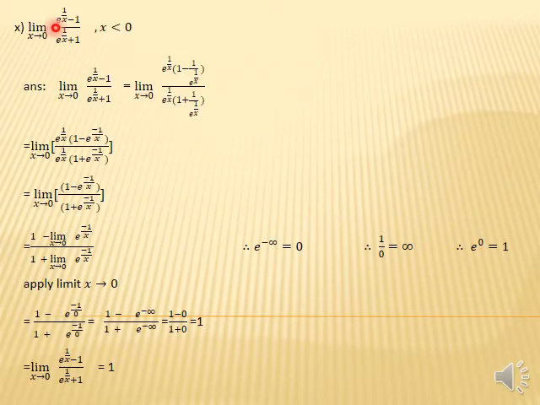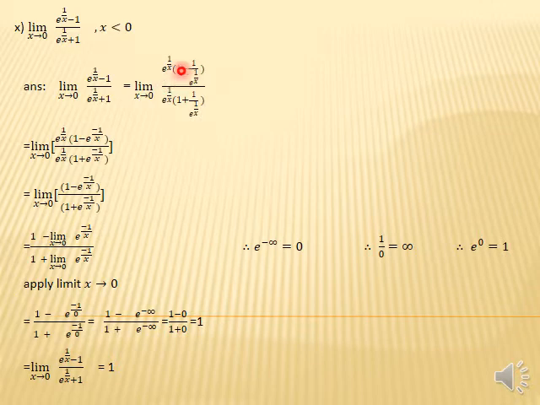Now, students, question number 10 of part 4: limit x approaches 0, (e raised to the power 1 over x minus 1) divided by (e raised to the power 1 upon x plus 1). And students, the main condition given is that x is less than 0. So students, start with the solution. Limit x approaches 0, e raised to the power 1 over x minus 1 divided by e raised to the power 1 over x plus 1.